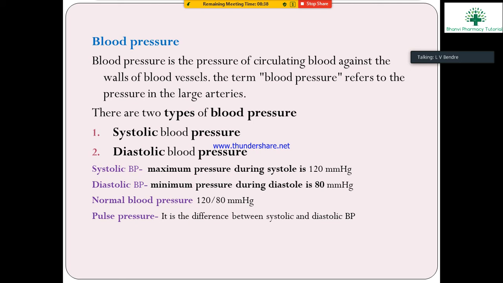In normal blood pressure, systolic is 120 and diastolic is 80 mmHg. That is the normal blood pressure of a person.